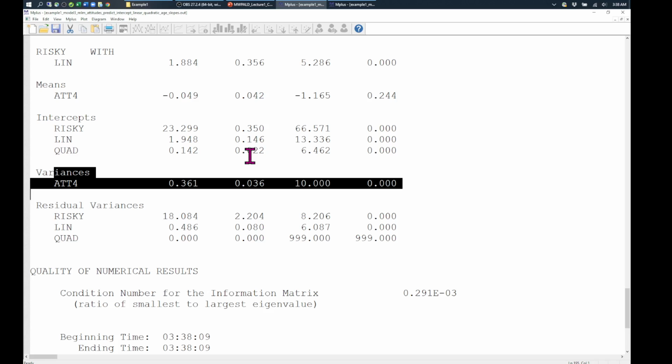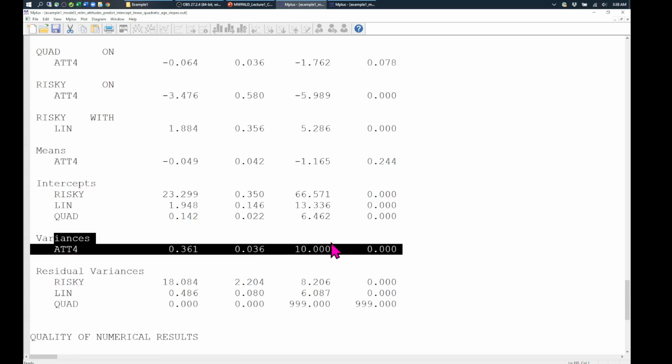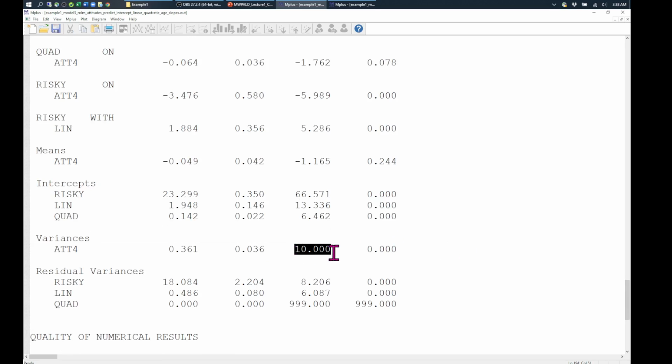Yes? Is the 10 really an estimate, or is it a placeholder? Is what an estimate? I'm sorry? So the 10.000, is it really the standard error, or what is in this column there? Oh, this. This is the z-test statistic. Okay, so it's actually a 10. So it just happened to be. Yeah, okay. I wanted to know if there are different placeholders for different kinds of missing or whatever. No, it just worked out that this estimate divided by this standard error is 10.